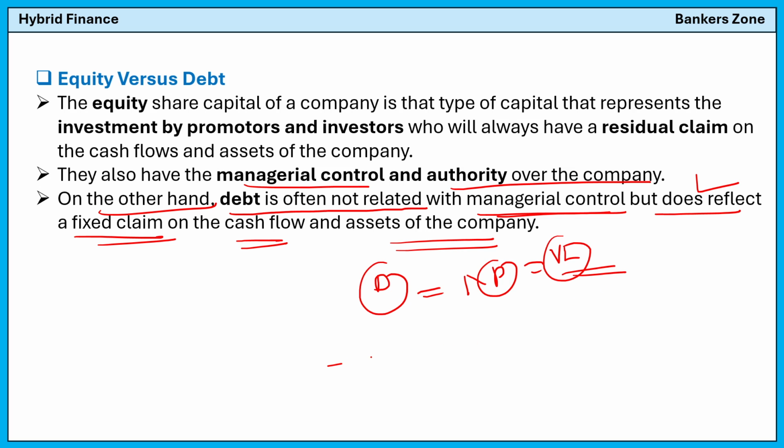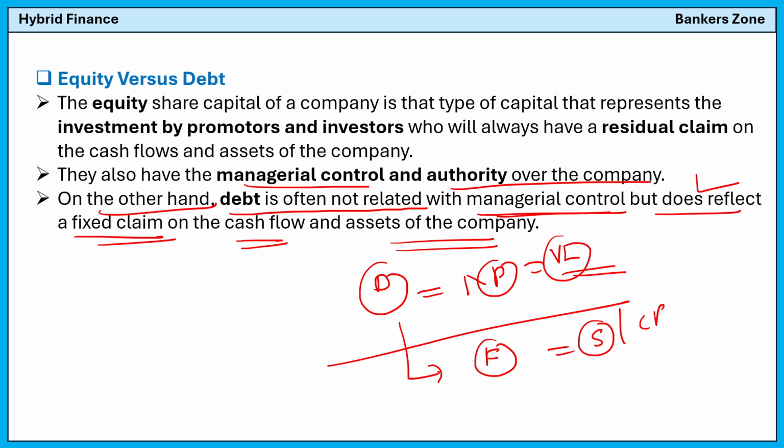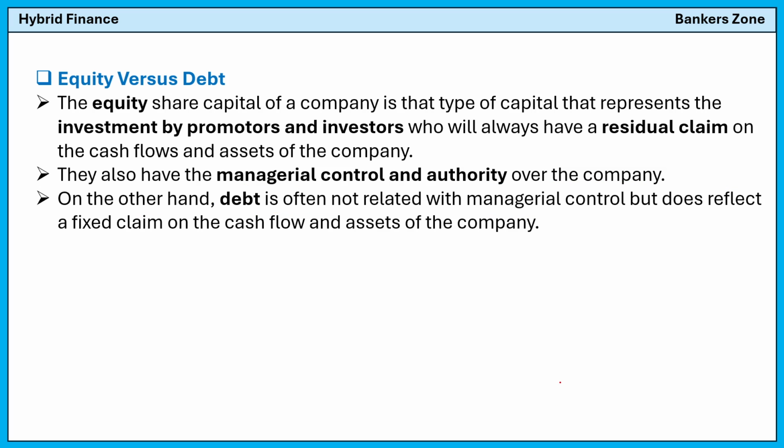However, you will get a fixed amount in case of profit to the company or liquidation of the company, and you get priority on the remaining claim. Okay, so this is a very simple difference between debt and equity.